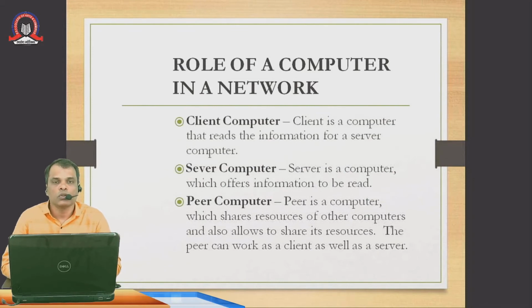Now we will come towards the role of computers in a network. There are three roles. First one is client computer, second one is server computer, and third one is peer computer. First we understand what is meant by a client computer. A client computer is a computer that reads the information from a server computer. Second, the server computer. A server is a computer which offers information to be read.